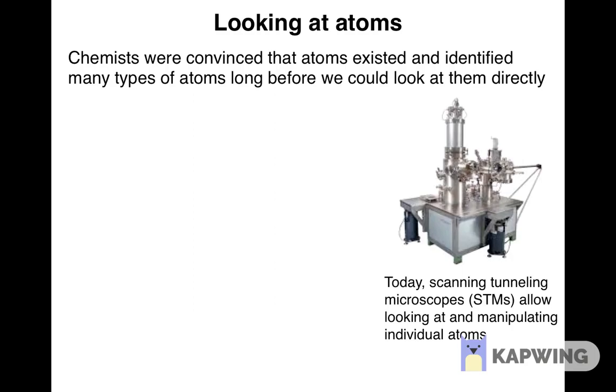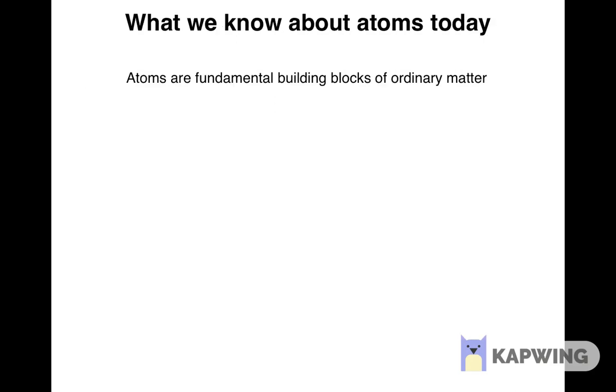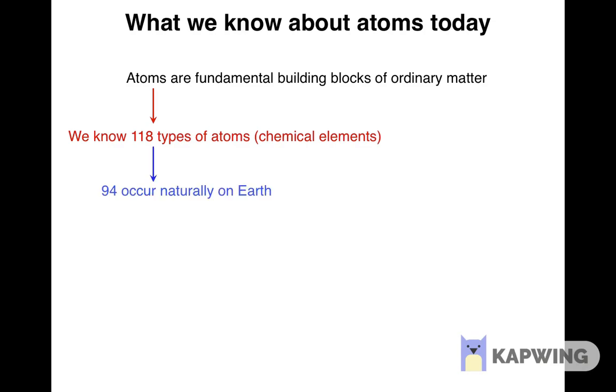Nowadays, scientists even have tools that allow us to see and move around individual atoms. One of these tools is a scanning tunneling microscope, or STM. Here you can see a few images created by placing individual atoms on a surface. Each dot in the letters is an image of an atom. So keep in mind that ordinary matter around us consists of discrete tiny particles, atoms. Today we know 118 different types of atoms, of which 94 occur naturally on Earth and the other 24 are synthetic or man-made. We call each of these 118 types of atoms a chemical element.